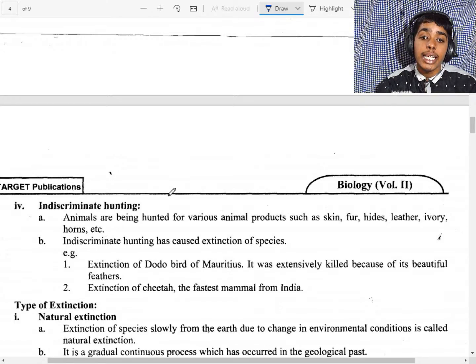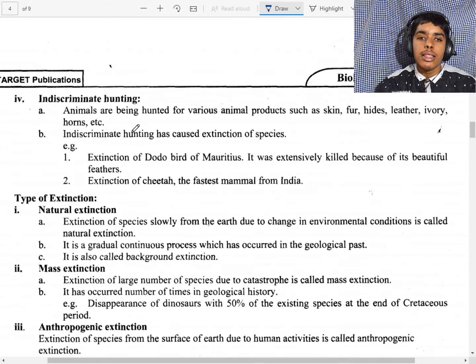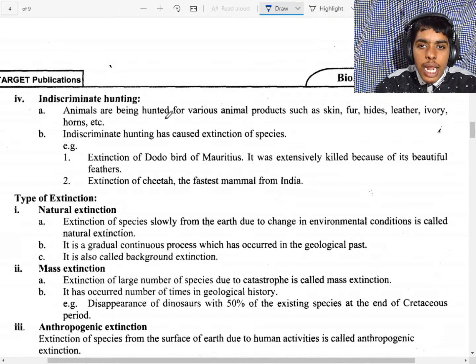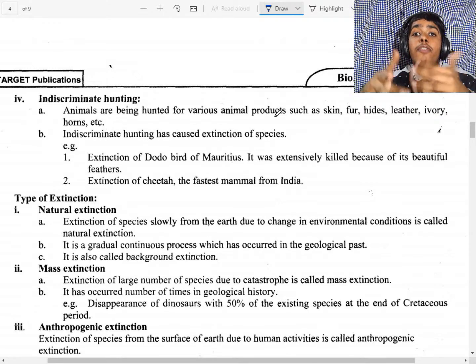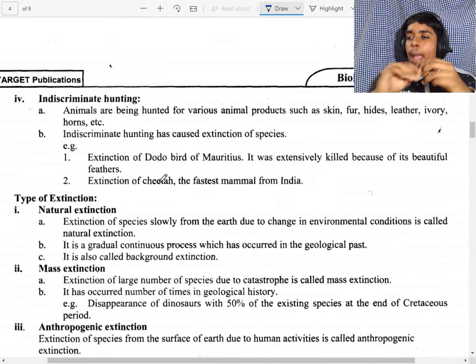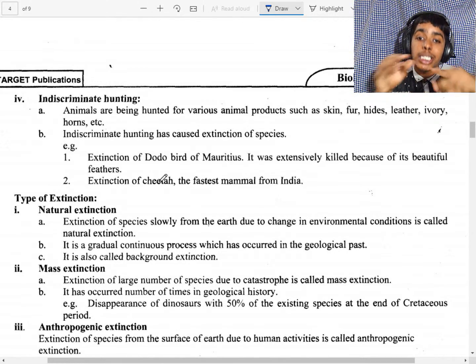Now indiscriminate hunting, that means there is a cause. Animals are hunted for various purposes. Animal skins are very valuable and they can provide various services to humans. So they can hunt without a proper limit. They can hunt by crossing a limit. So it can cause extinction of some species.